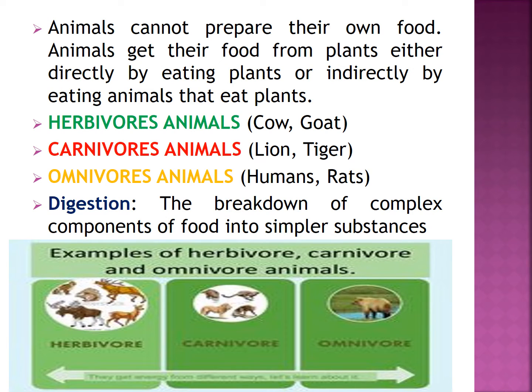So, they are broken down into simpler substances. The breakdown of complex components of food into simpler substances is called digestion.